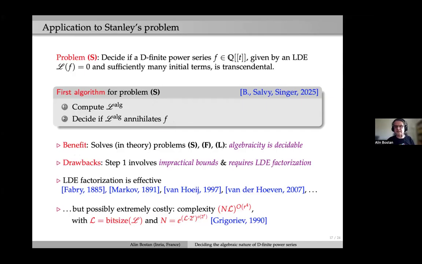But recall that Stanley insisted on the practical aspect, on the fact that he wanted this algorithm to be not only of theoretical interest. This one is really impractical, because step one involves many impractical things, such as impractical bounds, but it also requires many difficult operations like factoring differential operators. This thing is effective, so we know it is decidable, and there are many algorithms to factor differential operators, but it is also known to be an extremely costly operation, at least in the worst case. It was analyzed by Grigoriev in the 90s.